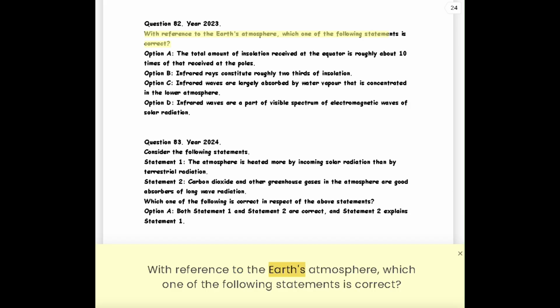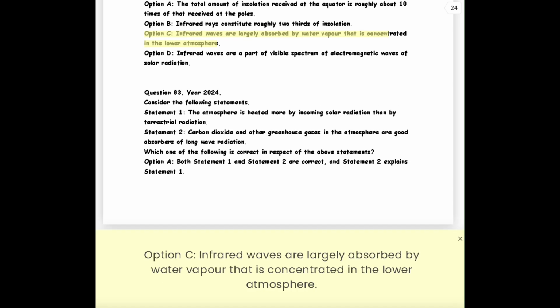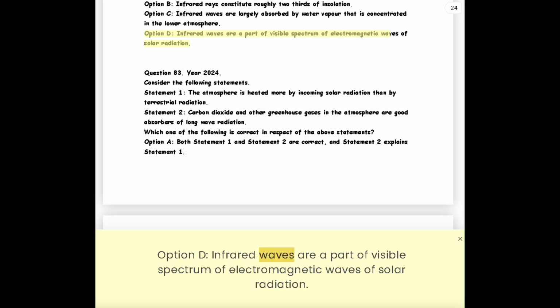Option C. Infrared waves are largely absorbed by water vapor that is concentrated in the lower atmosphere. Option D. Infrared waves are a part of visible spectrum of electromagnetic waves of solar radiation.